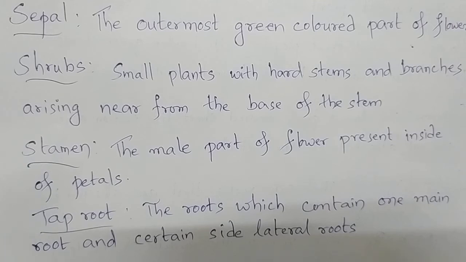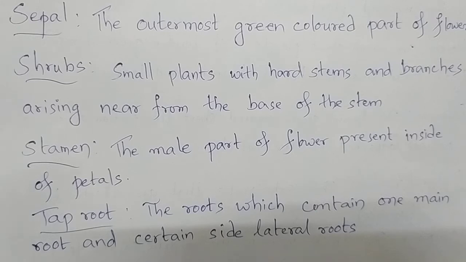Generally, we use many of the shrubs as our fencing plants. You might have seen in parks also, the different green colored shapes made with plants itself. Which plants are used to make all such things? Shrubs only, right? Okay. Next is stamen, the male part of the flower present inside of the petals.